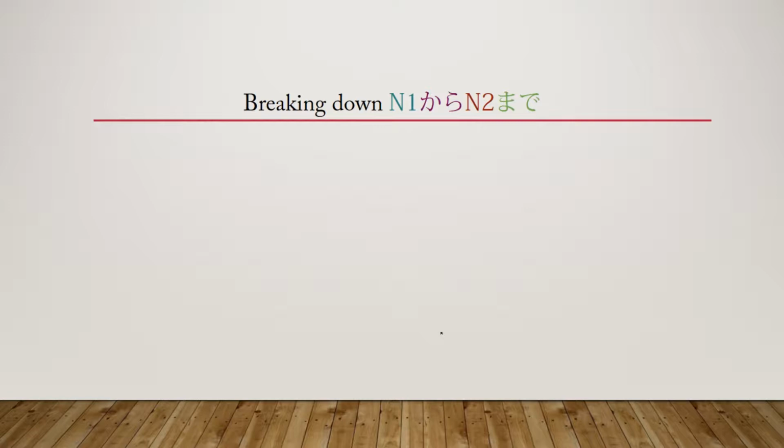Okay, so we have our structure, noun 1 kara, noun 2 made. The first part of that is noun 1. And like I just said, this is going to be a time or a place that something starts at. So a time being like 8 o'clock, so something starts at 8 o'clock. Or place being like your house. So you start from your house and you're going somewhere.